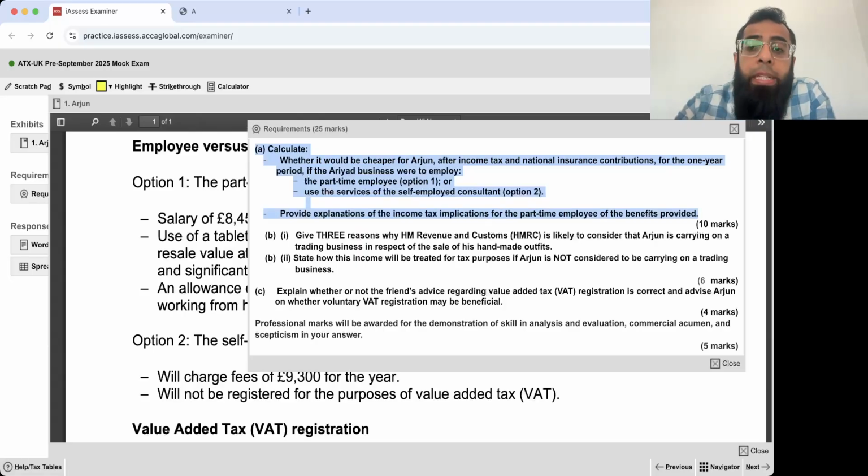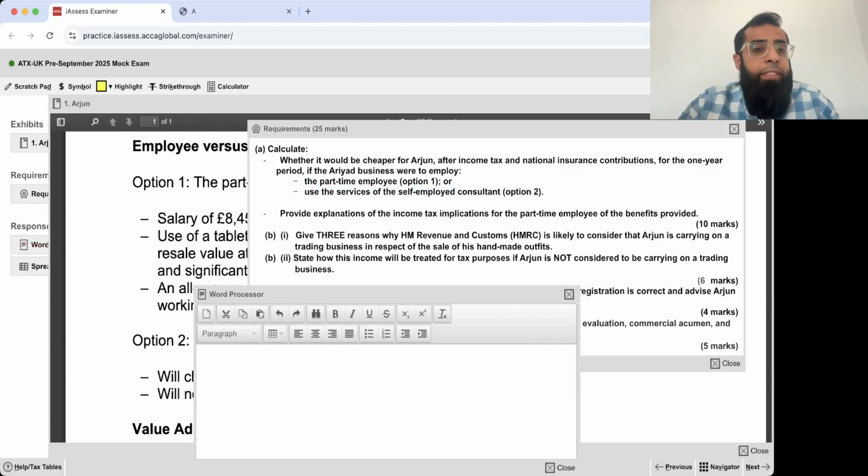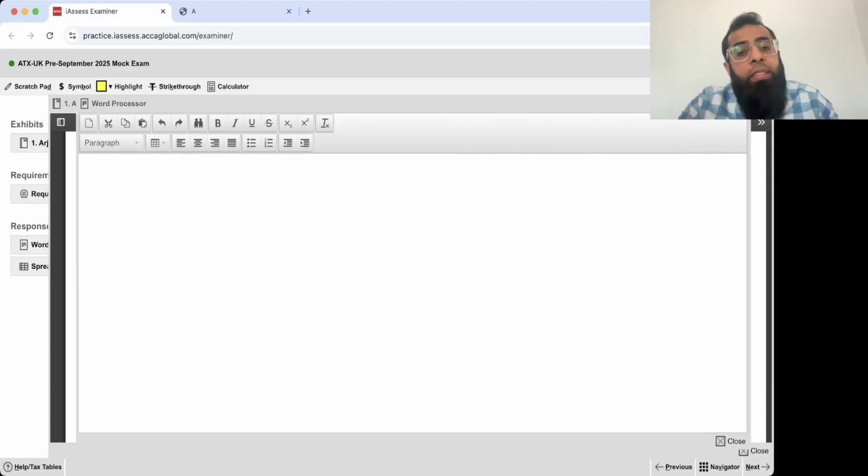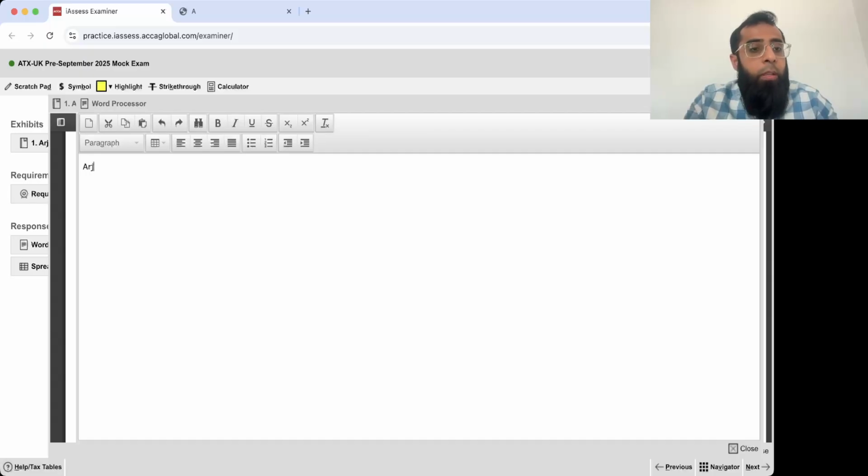This is a complete 10 marks requirement which you have to deal with. Whether it would be cheaper for Arjun after income tax and NIC for 1 year period if the Ariad business were to employ the part-time employee or use the services of a self-employed consultant. Okay. So now let's open the word processor. I want you all to listen to me very carefully. Believe me, it's easy. Arjun. This is the question. Part A, part-time employee versus self-employed consultant. So we have to take decision about it.